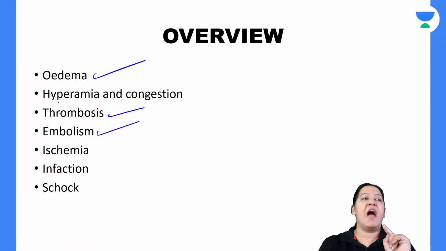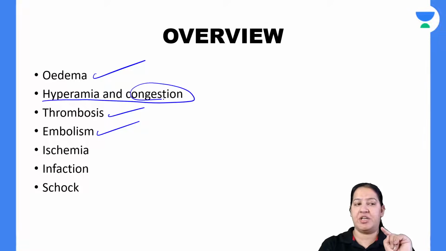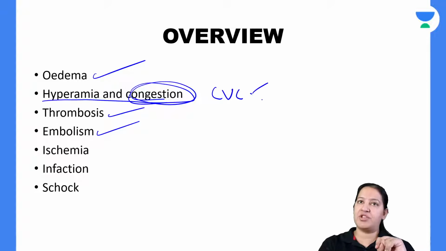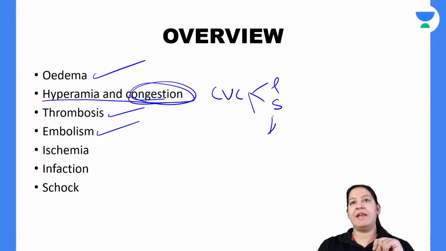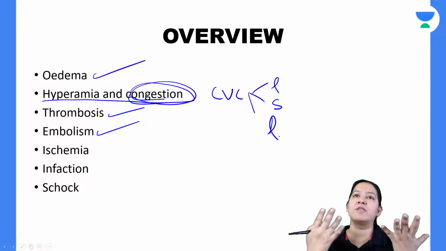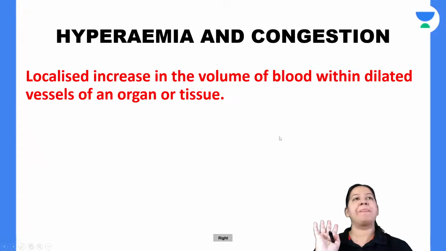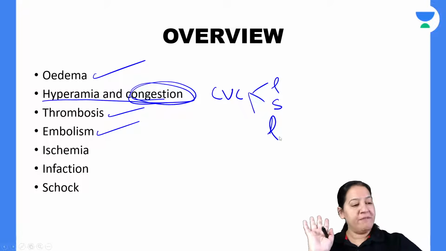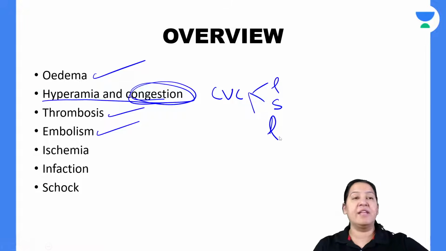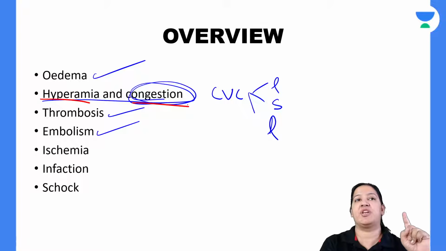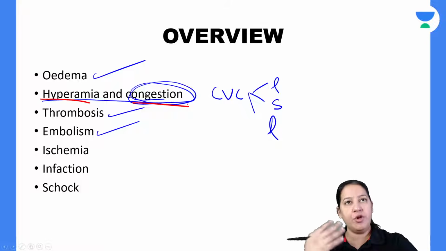Now, in this lecture, I am going to cover hyperemia and congestion. Basically, I am going to cover chronic venous congestion of the three organs: liver, spleen, and lung. The three organs' congestion, CVC lung, or CPC lung, liver, and spleen. So, without wasting time, I am coming directly to the topic. Before starting, you should understand the differences between hyperemia and congestion. What do you mean by hyperemia and what do you mean by congestion?